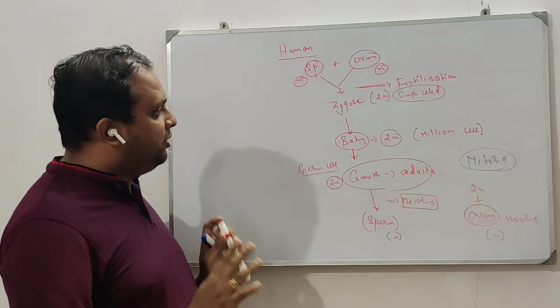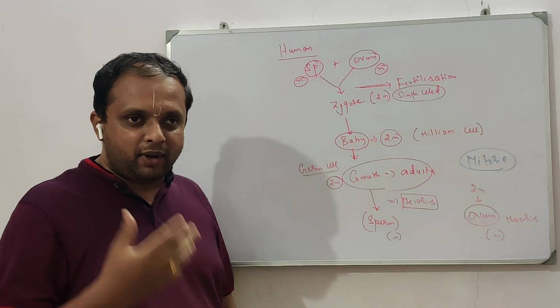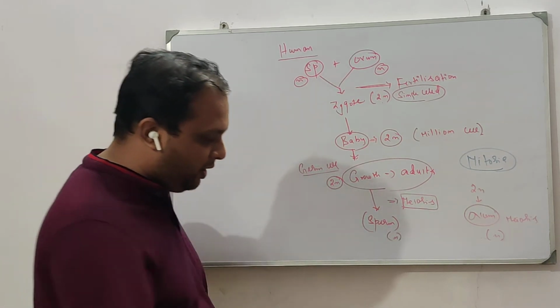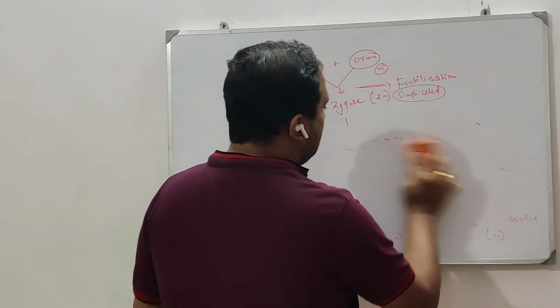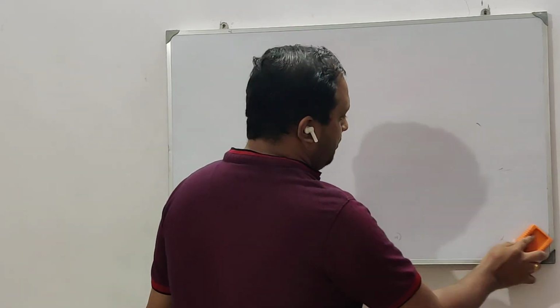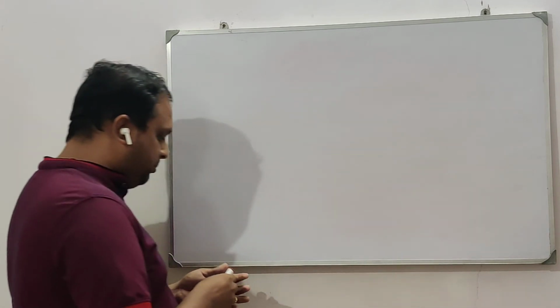So this is in the case of human. Next we will also take a plant and see how these things are applied in the life cycle of a plant.